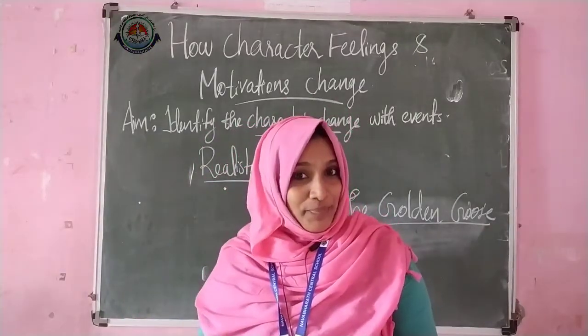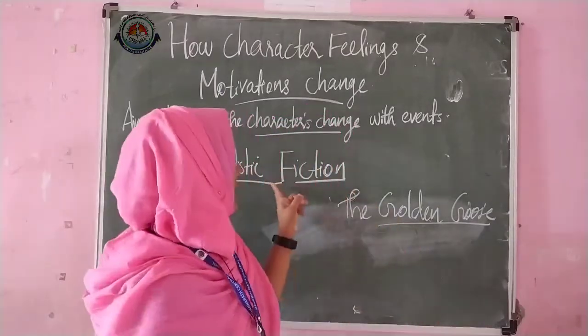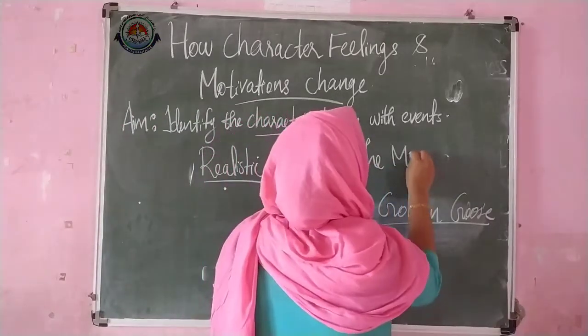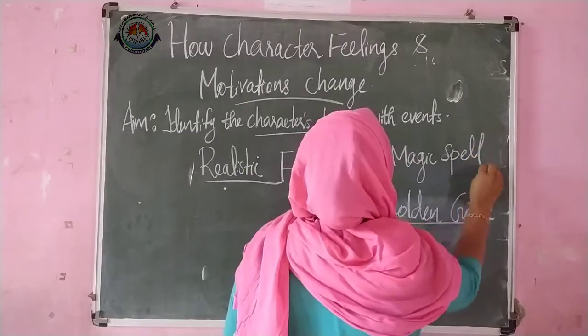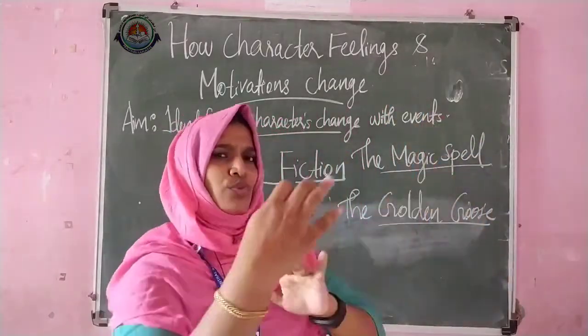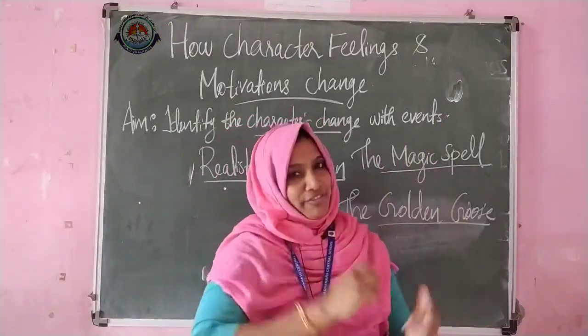So today, we are going to discuss some events from the story, The Magic Spell. There are so many events happening in the story. So let's discuss those events and also the changes that happen before and after.